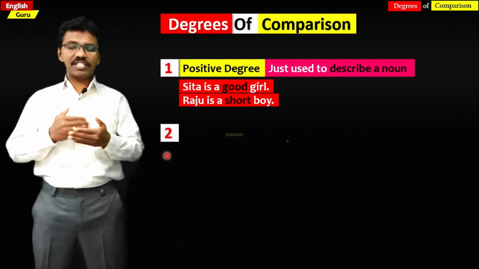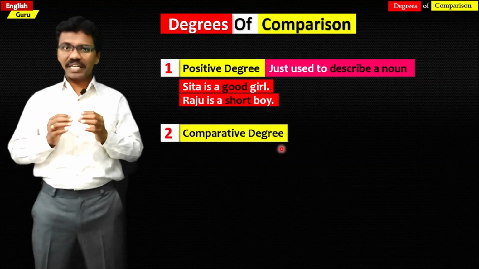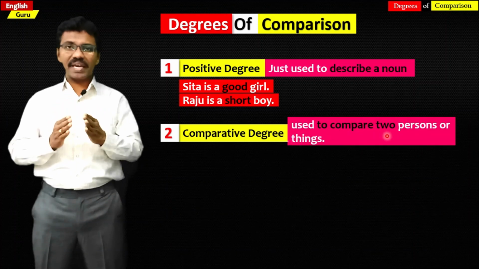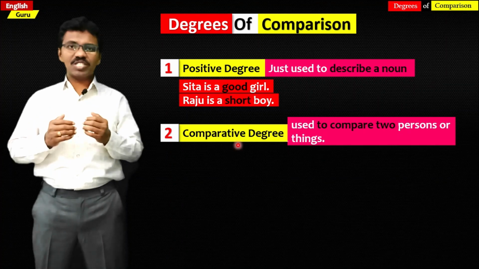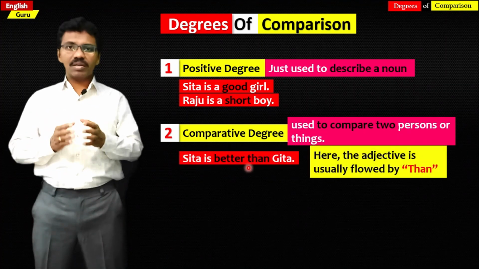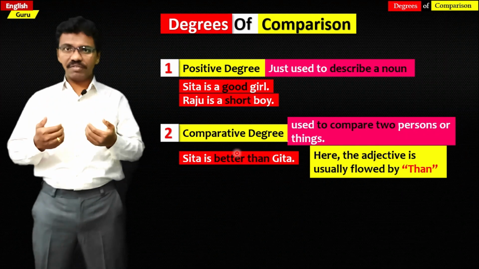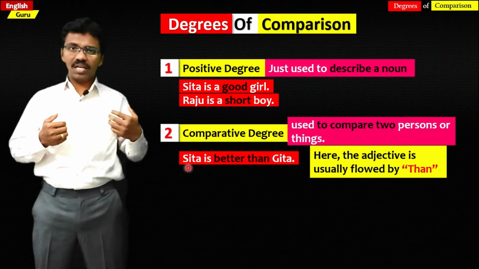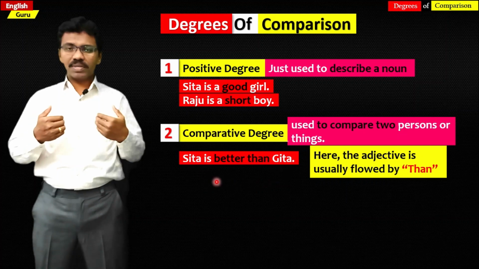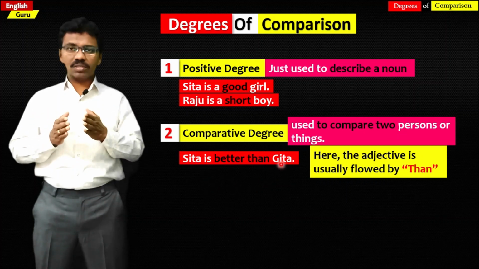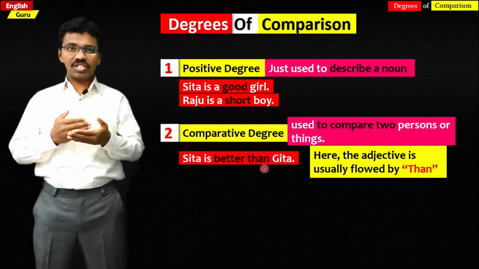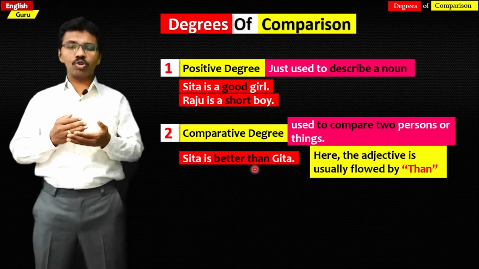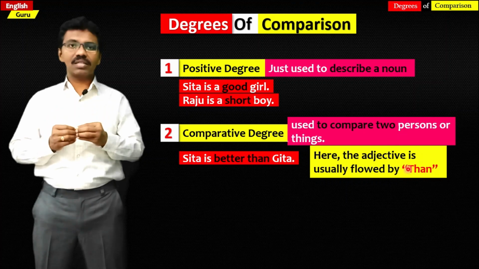The second one is comparative degree. Here this comparative degree is used to compare two persons, two things or animals. Sita is better than Geeta. So here better is an adjective. It is comparing Sita and Geeta. So these two persons are compared. And there is a word than. So this always appears in comparative degree. The adjective is usually followed by the word than in comparative degree.